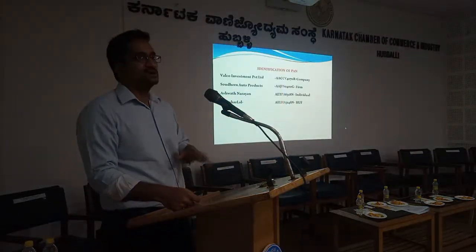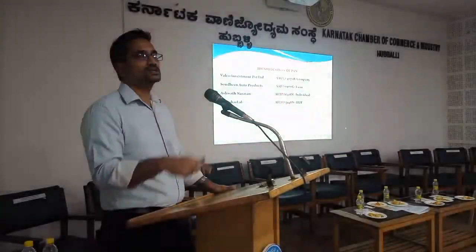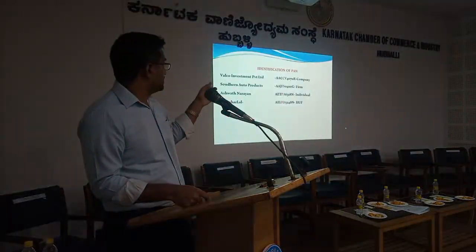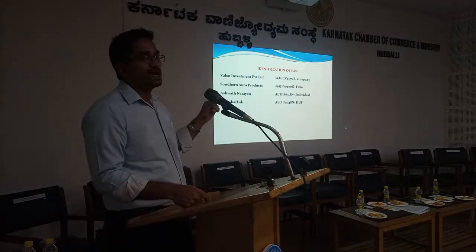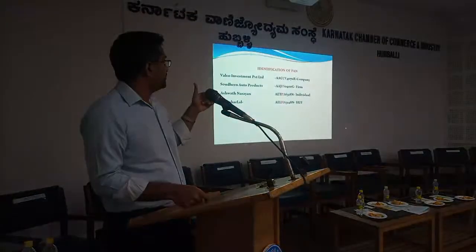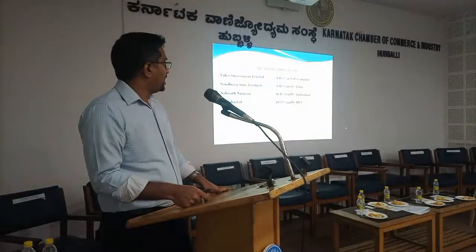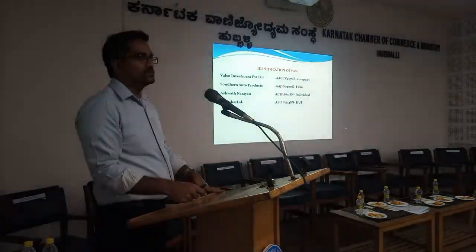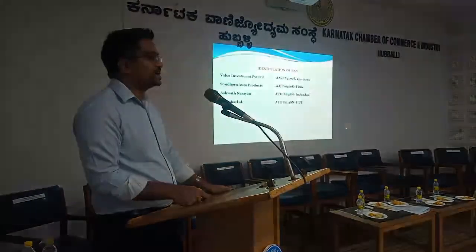And as I said, in case you are making a payment to contractors, then you are confused whether I have to deduct at 1% or 2%. Here also the fourth letter of the PAN matters: C stands for company, F stands for firm, P stands for individual, and H stands for HUF.